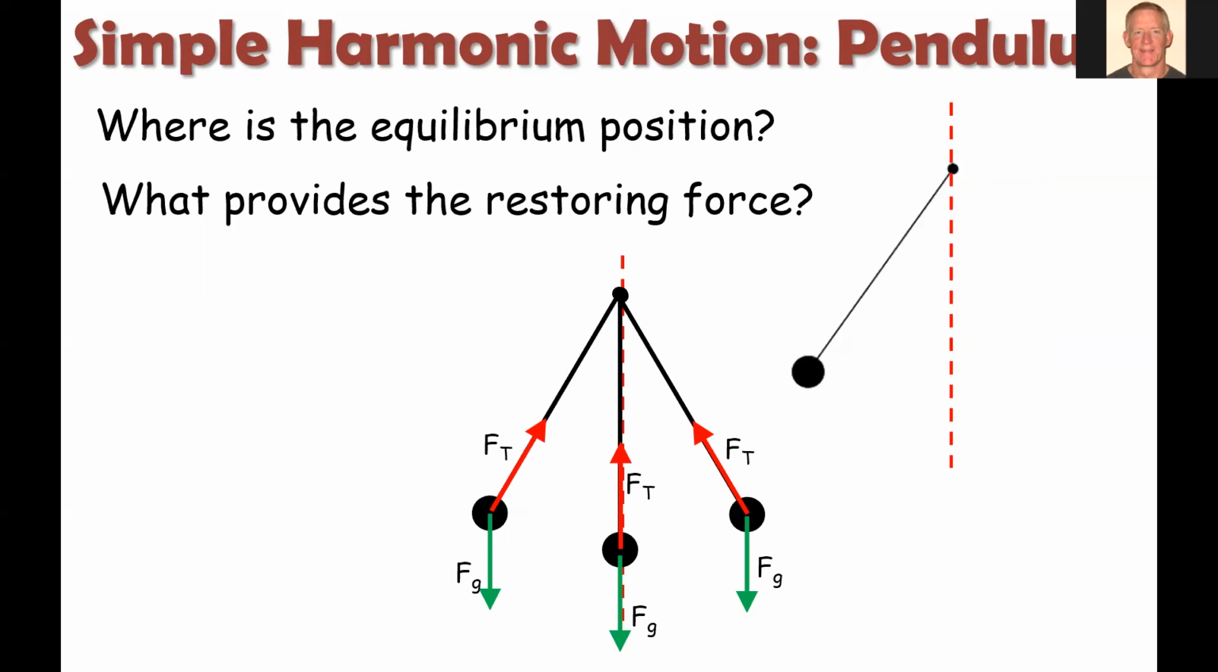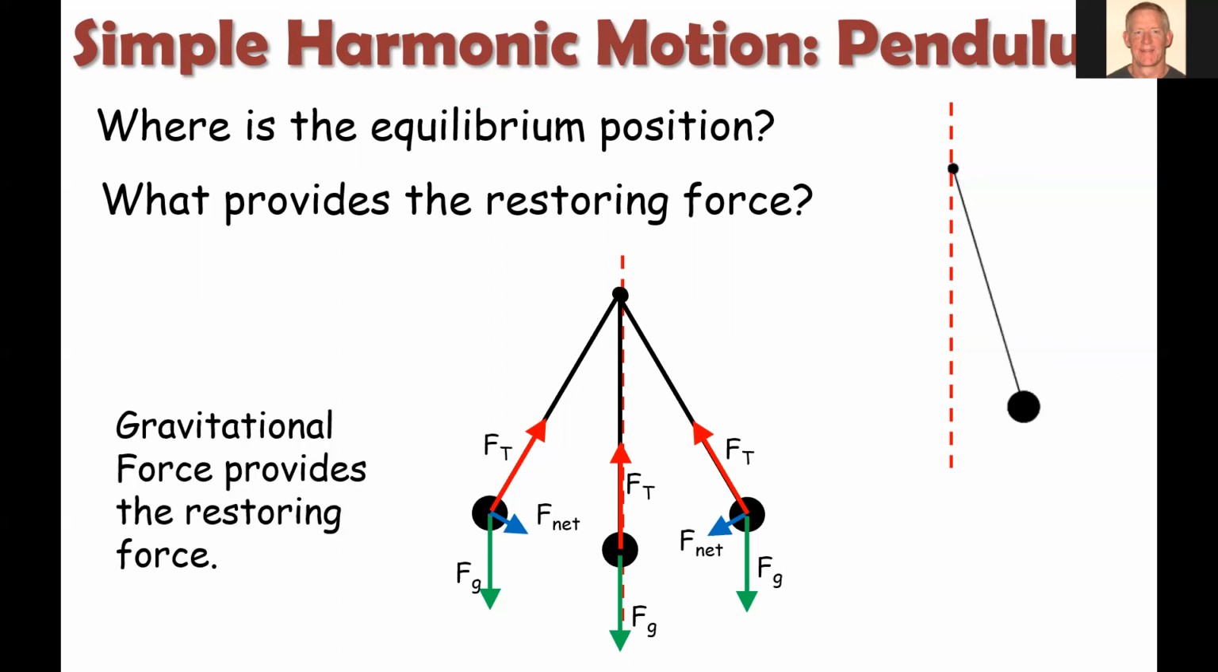But when we're to the left or to the right, we can take these two vectors and add them together and find the net force. And notice that that net force is directed back towards the equilibrium position. So that's the restoring force. The gravitational force combined with the tension on the string produces the net force that pulls the pendulum back to the center. That's what provides the restoring force.